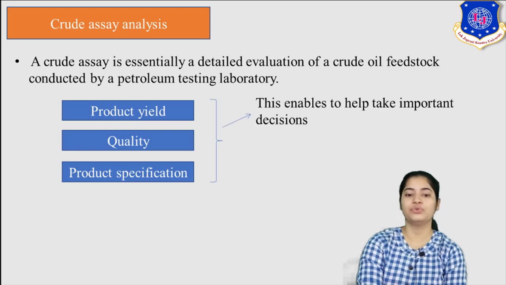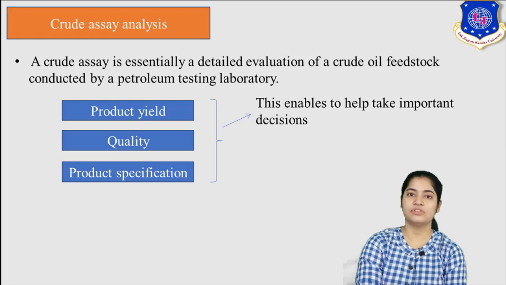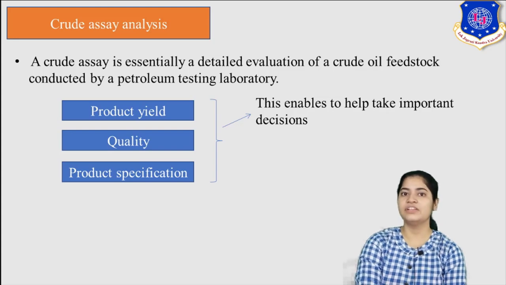Now, why do we need to know it? See, this enables us to take some important decisions. When you make a blend, suppose Euro 5 is the latest blend which is to be launched in India. Now, based on the weather conditions, the extremities in this country, we need to take certain decisions. Like when we are talking about the cold weathers.